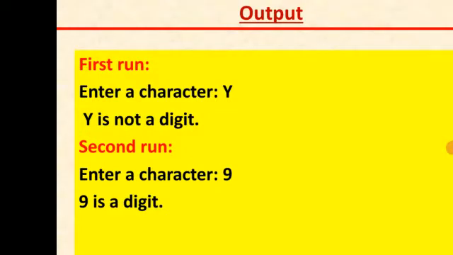So when I entered 9, it says that 9 is a digit. Okay, so students, in this way you can use different character functions. These are the standard library functions in the program to solve any problems.